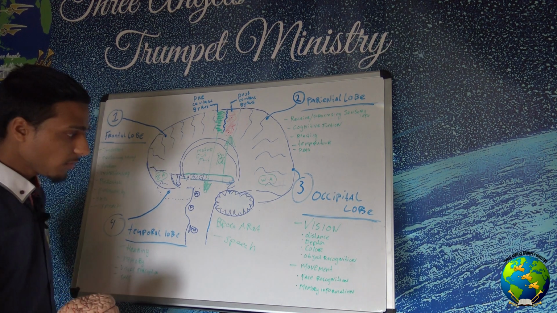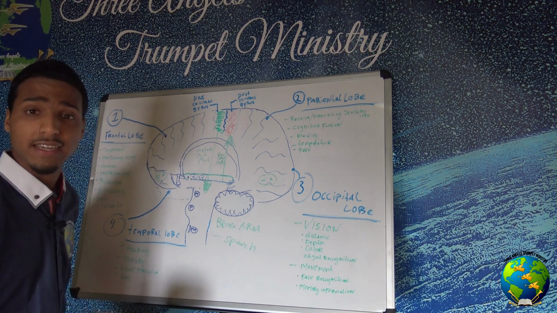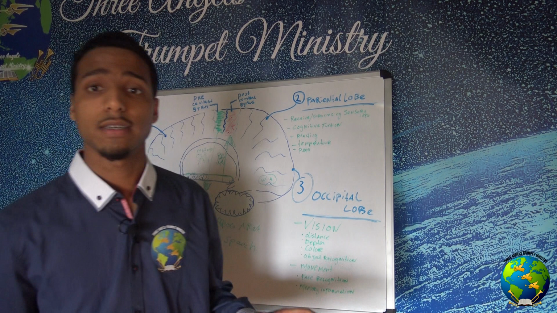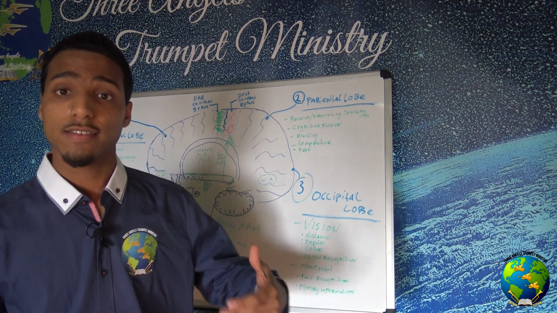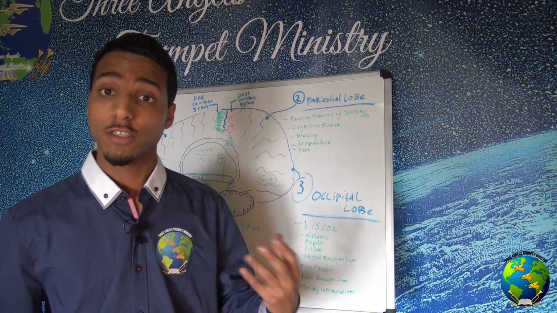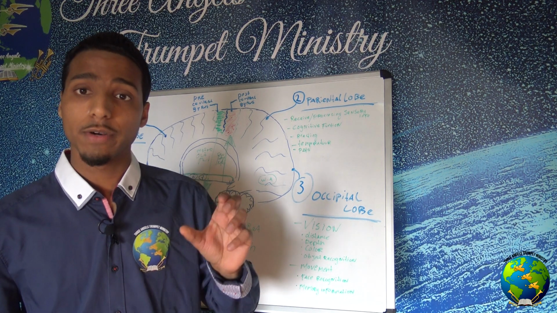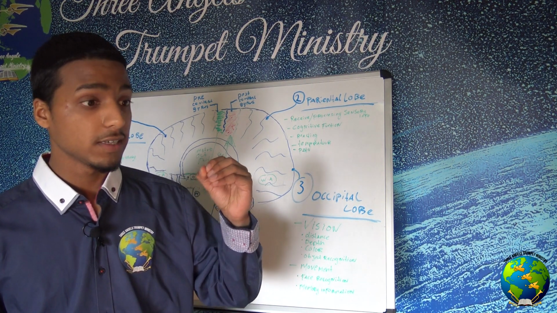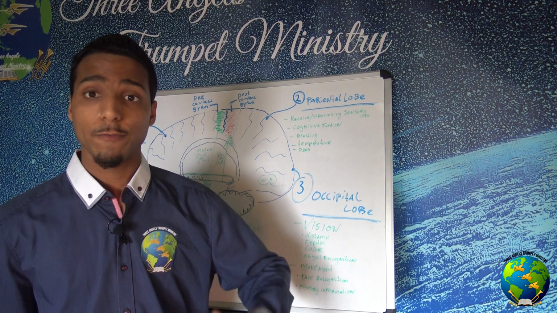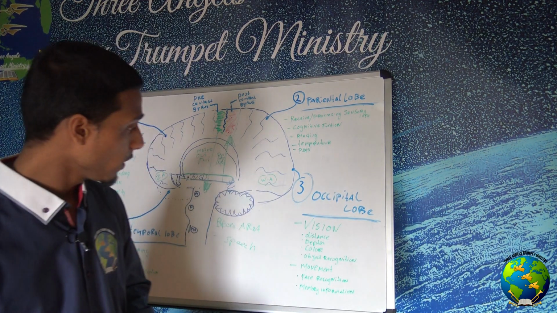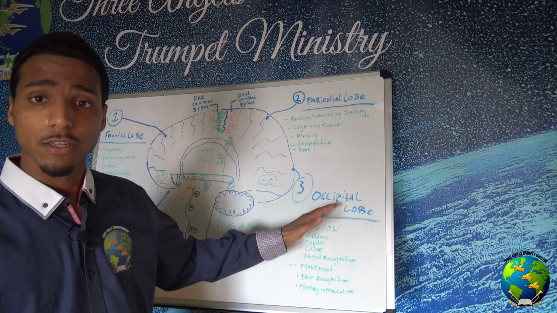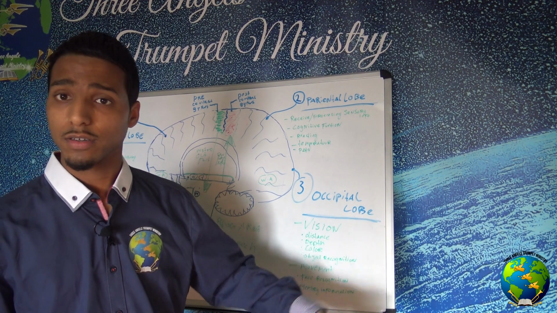People who have problems with seeing depth mostly have problems with their occipital lobe, because that is where your vision takes place. It's the part of the brain that regulates seeing depth, color and face recognition. So if this is damaged, then you probably have problems with seeing color or depth